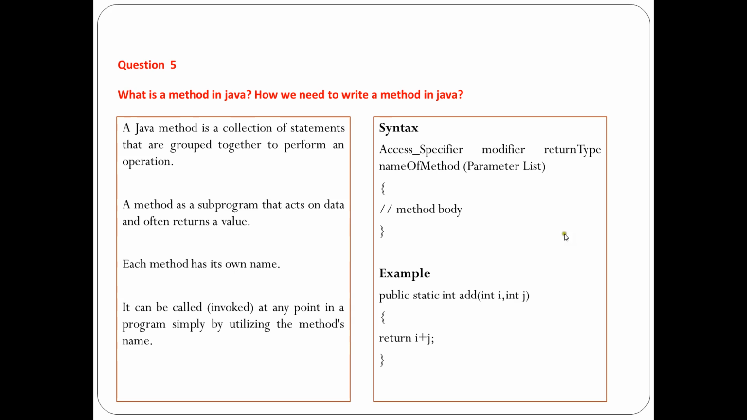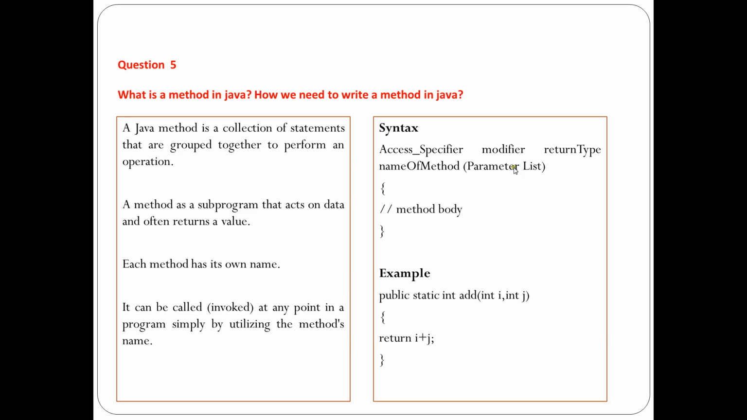For writing a method, the syntax is access specifier, modifier, return type, name of the method. The access specifier can be public, default, protected, or private. The modifier can be final, static, abstract; all of these come under the modifier. The return type can be any data type, such as void, int, or double. And the name of the method can be anything like display, show, or calculate, any method name we can write.